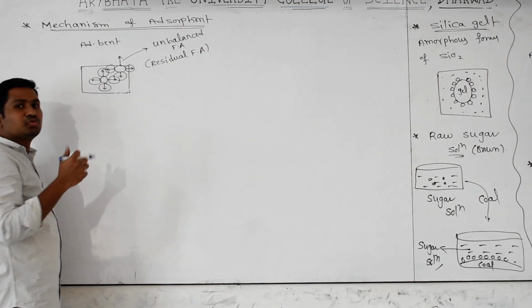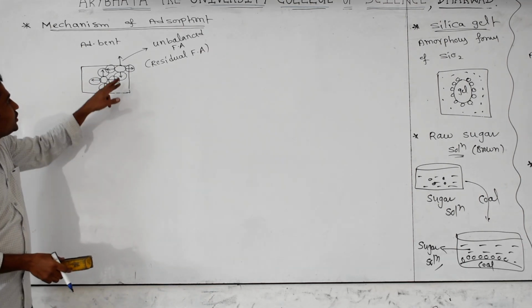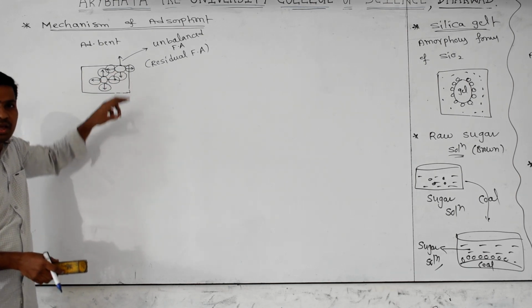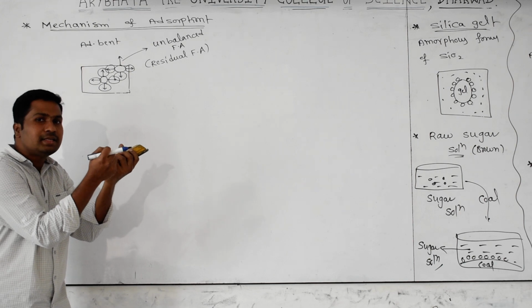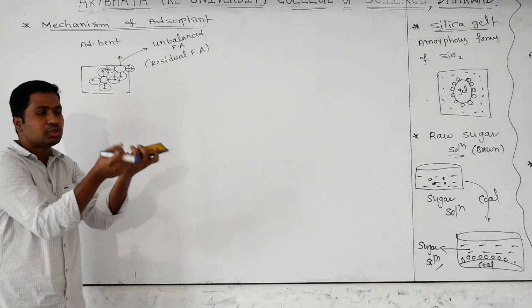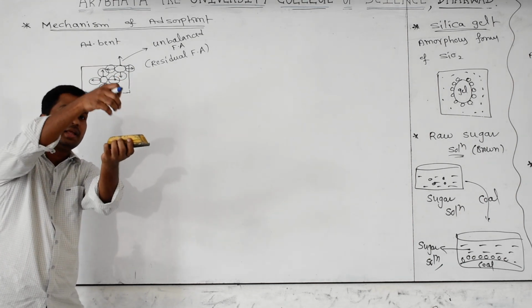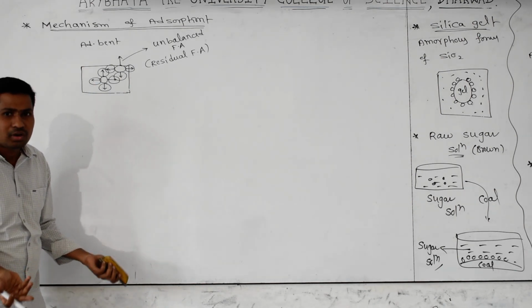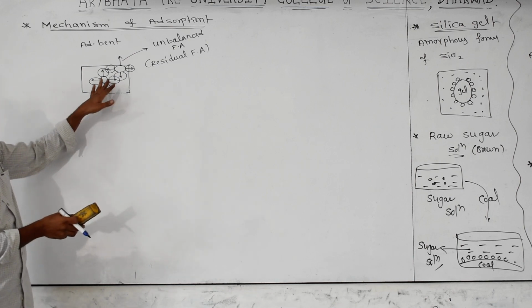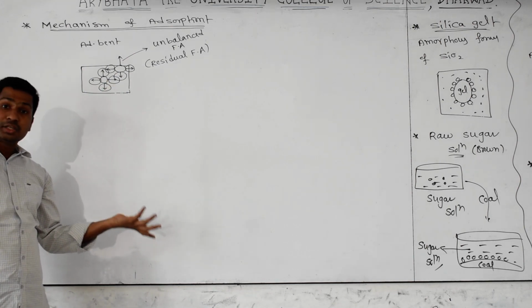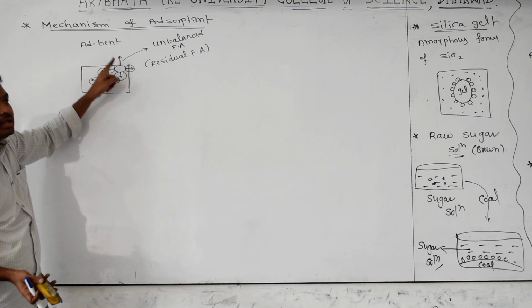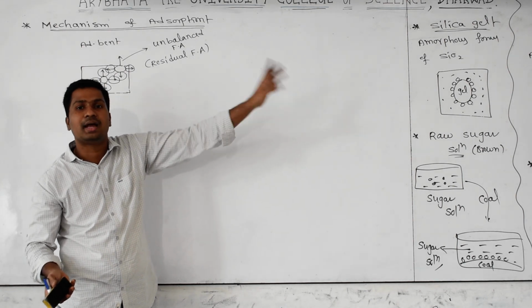Residual force of attraction is what? The particles which are at the surface have some unbalanced force of attraction. That's why the surface particle is always ready to pull something. That's why whatever you provide, the gas particle immediately sticks only on the surface. It's not going inside. Why? It's not necessary, because the interior particle is already satisfied. That's why whenever you provide something, the phenomenon takes place only at the surface. That phenomenon we call adsorption.